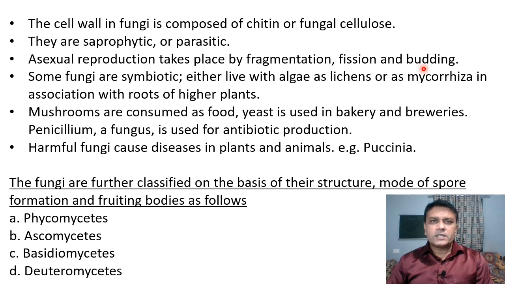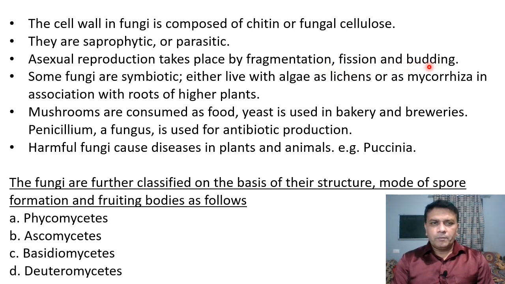You know that yeasts are unicellular fungi. So from a single cell an outgrowth or small cell of yeast develops. It matures and gets separated from the parent cell. So asexual reproduction occurs by means of fragmentation, then simple cell division, that is called fission, and developing a bud,